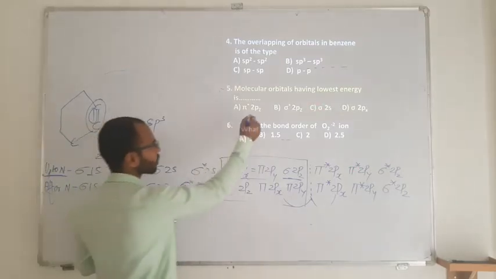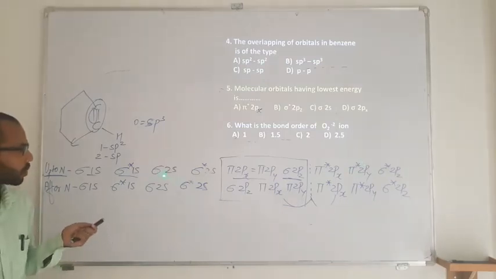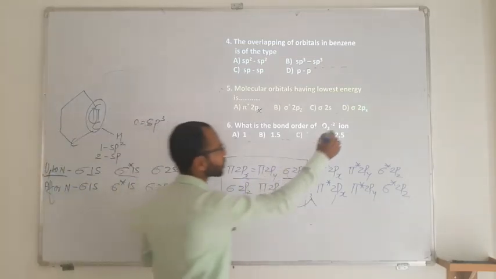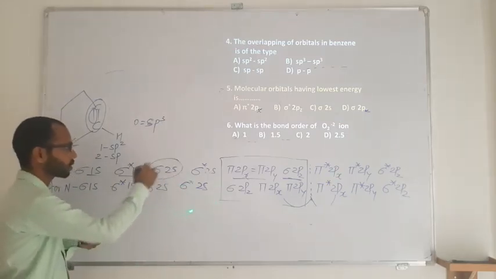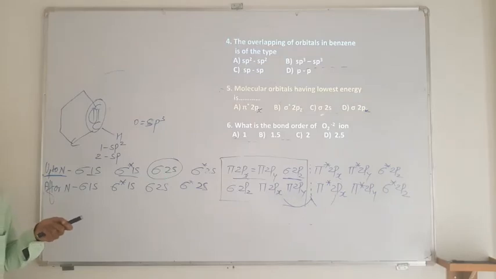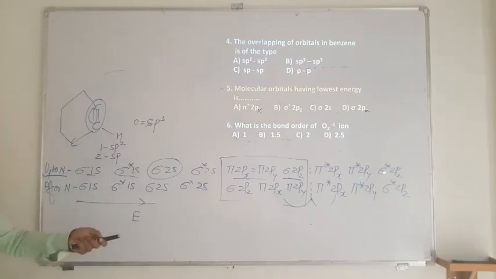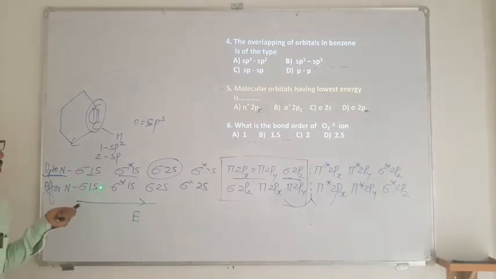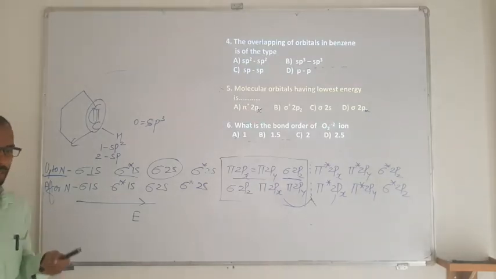So it is going to be π* 2px, π* 2py, σ* 2pz. σ 2s is here, and σ 2px, σ 2py, σ 2pz. So the lowest is going to be σ 2s, because σ 2s will come first, then these are going to be higher energy levels. This is the increasing energy level order. The antibonding orbitals on that side are going to have higher energy, and here it is going to have the lower energy. Then we are asked for the bond order of the O2 2− ion.